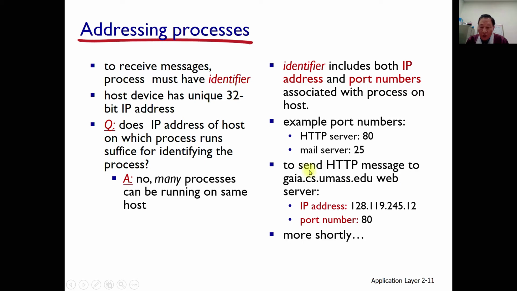For example, to send HTTP messages to a university web server, we need the IP address of that university, and to reach the web serving application, we need the other port number, 80, as extra ID information. Thus, we need this information to identify properly.